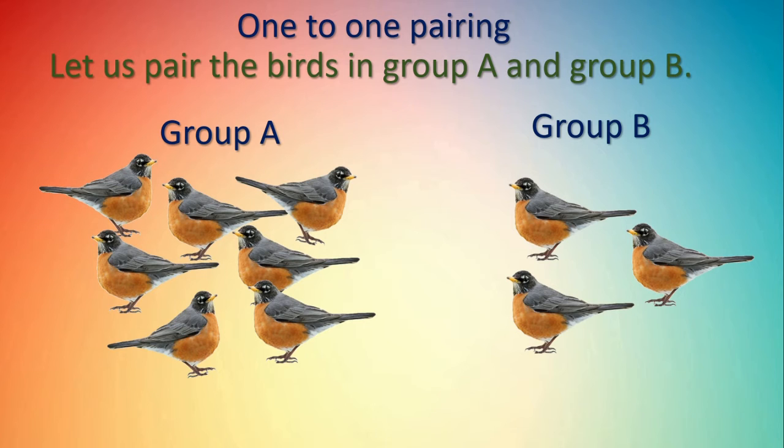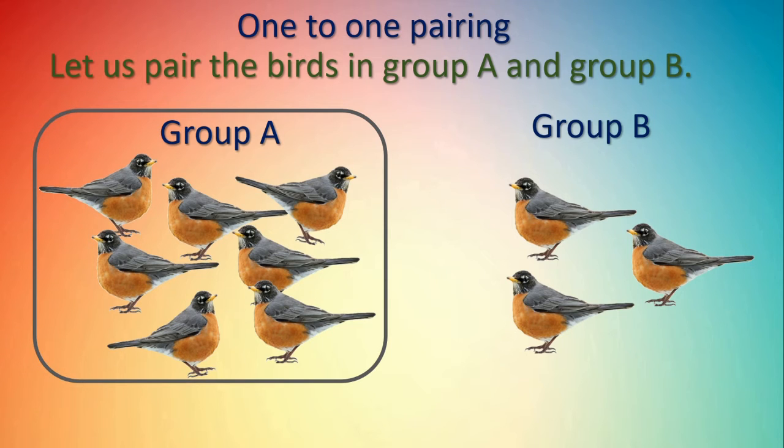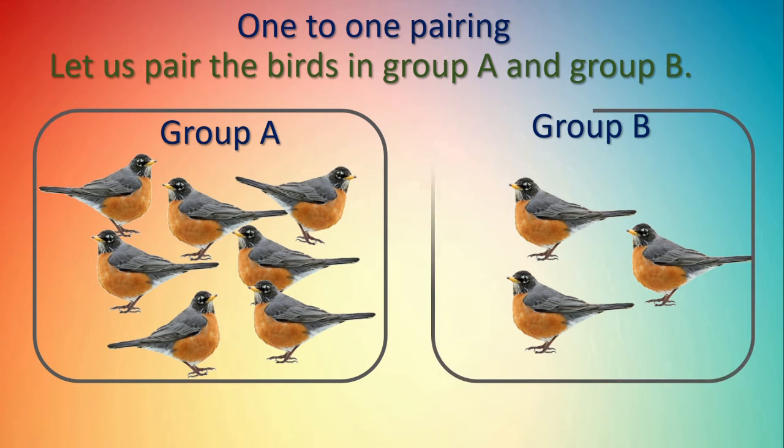Okay, we will make a box for this, for B group also. Okay, now it is very easy to pair the birds. See here, first bird, we will take this. We will pair this bird with this bird in the B group.